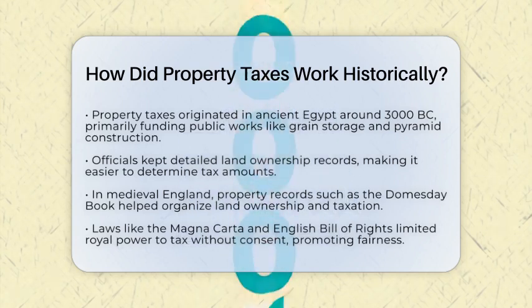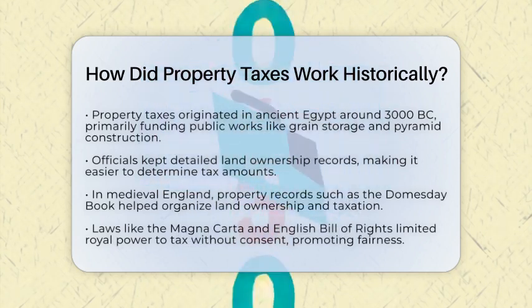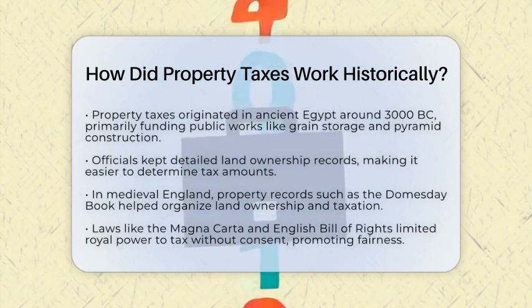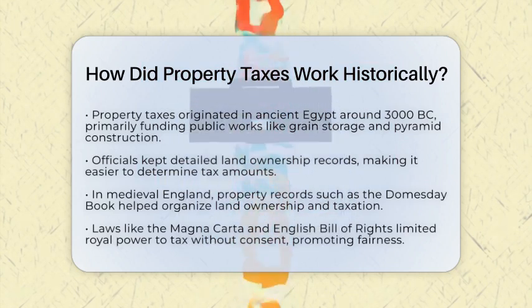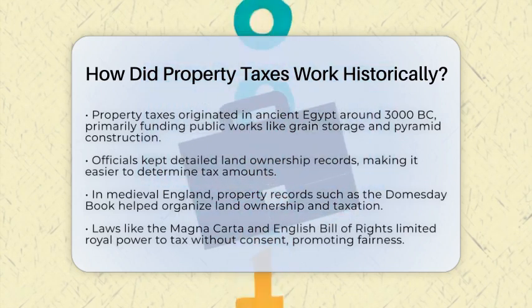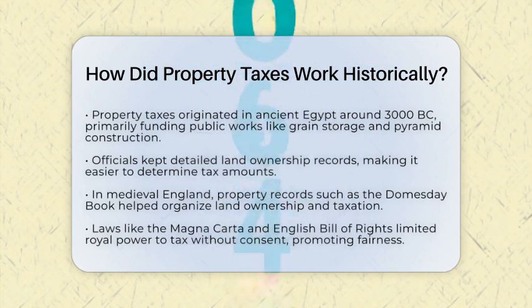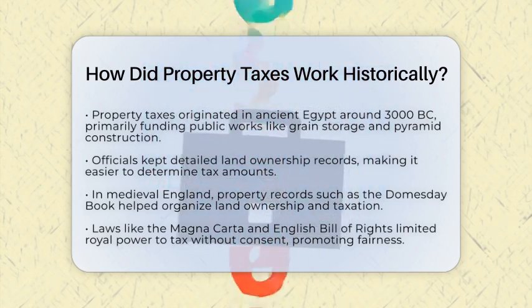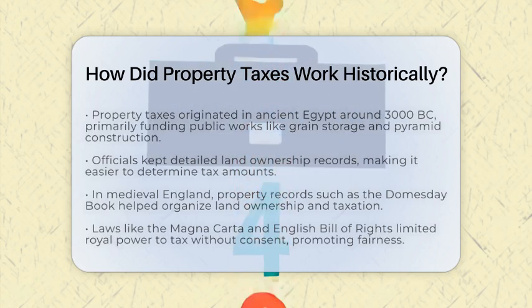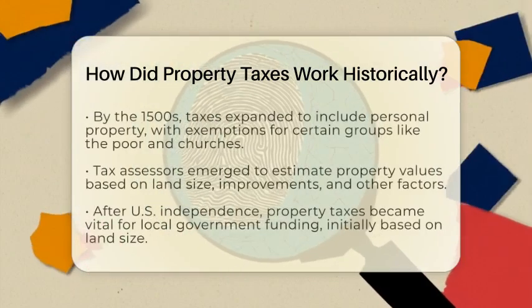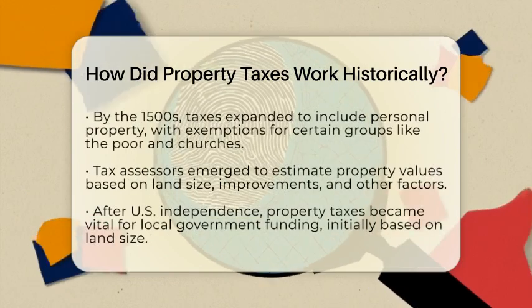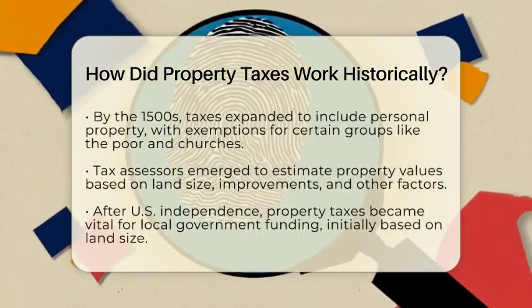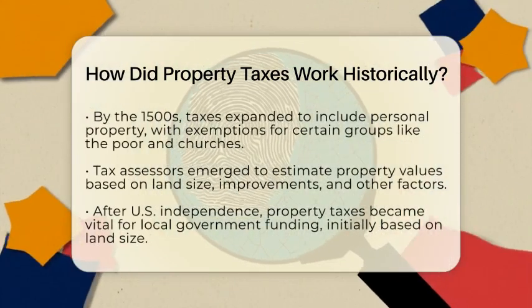In medieval England, property taxes became more organized with detailed records called cadastral registers. The famous Domesday Book, created in the 11th century, listed landowners and their properties. Laws like the Magna Carta in 1215 and the English Bill of Rights in 1689 made sure kings couldn't tax people without permission from their representatives. This was a big step toward fair taxation.